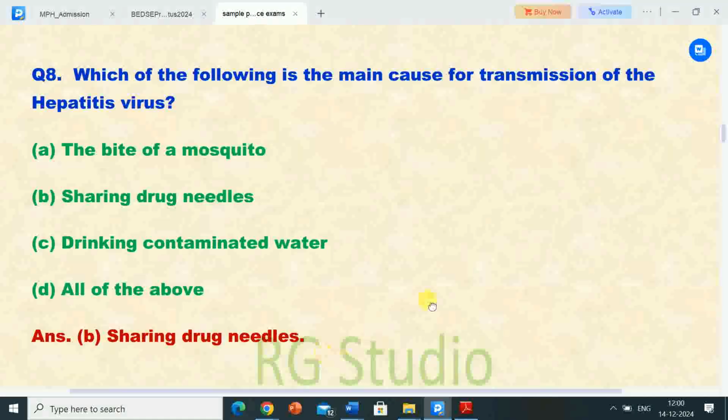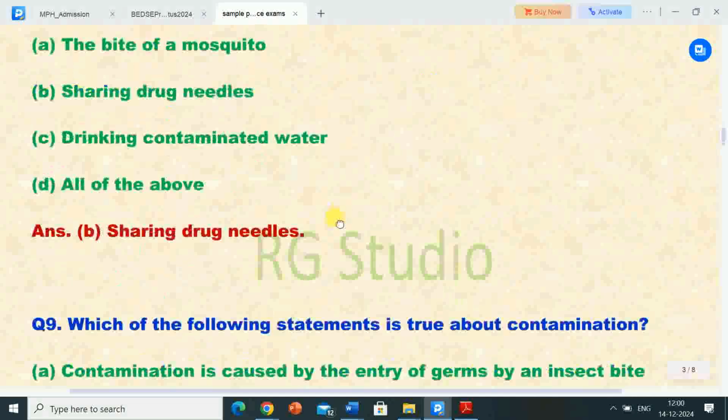Sharing drug needles. So which of the following is the main cause for transmission of the hepatitis virus? Correct answer is sharing drug needles. Sharing drug needles is the main cause for transmission of the hepatitis virus.